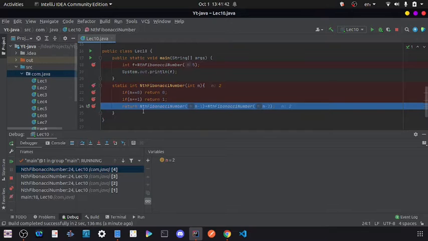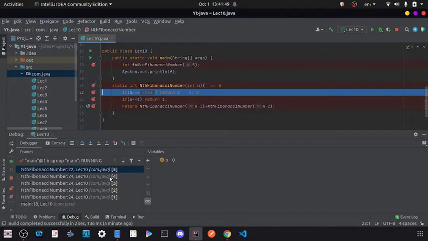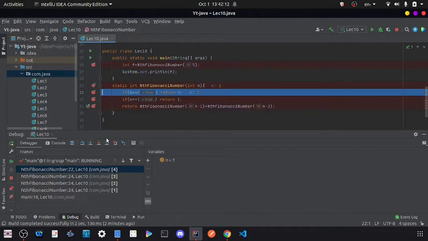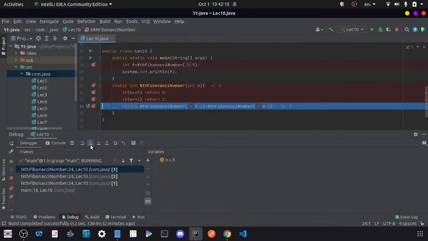And here, why, if that function is finished, like you can see in this stack, if I go back, you can see that we have 5 functions, and the last function is f of 1. But when my second condition is true, then my f of 1 function will be removed from the stack. And now for n equal to 3, for n equal to 2, I have f of 1, and now it will call f of 0. So here it will call f of 0. Let me just go again, and you can see that again the condition for f of 1 is true.